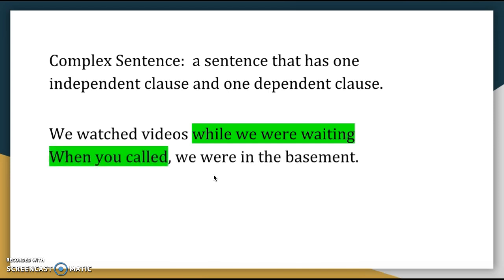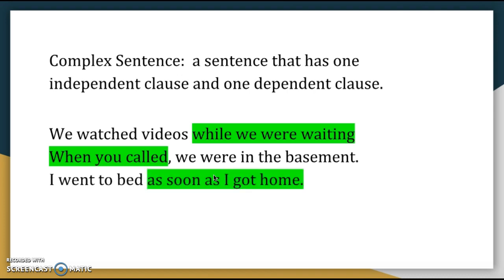When you called, we were in the basement. Here we put the dependent clause first and the independent clause second. I went to bed as soon as I got home. So, all different examples of complex sentences.